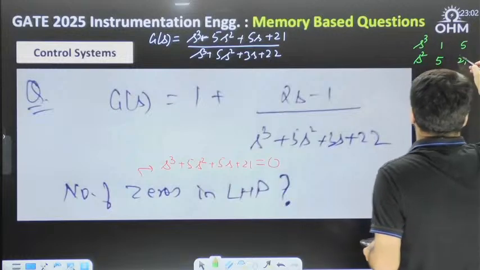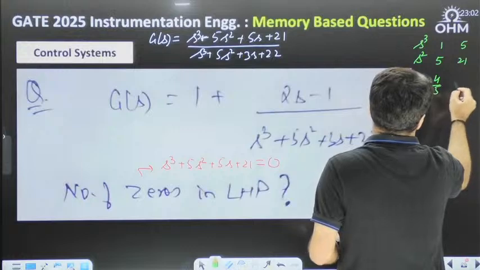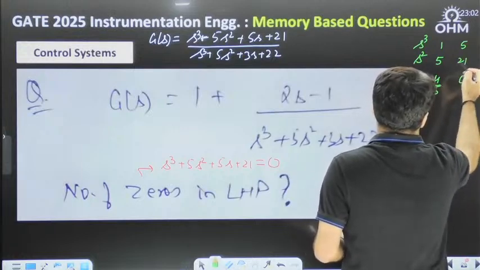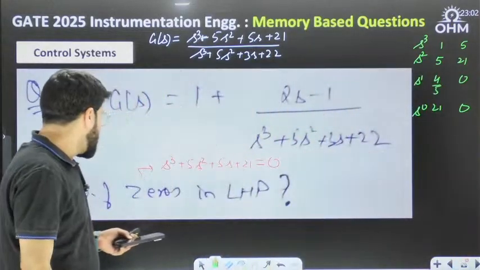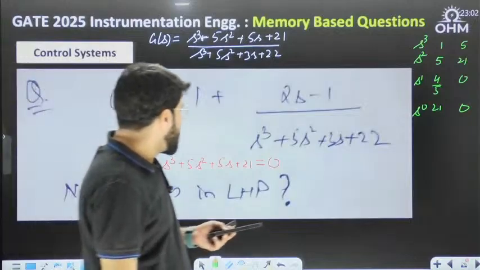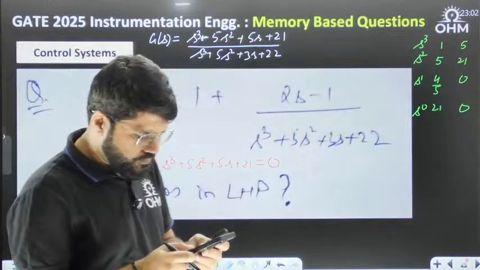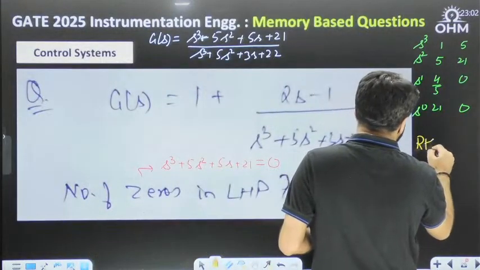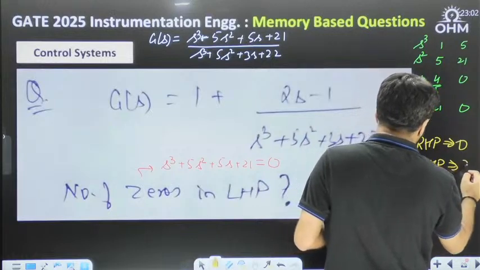So sign change, no, not coming up. This is 25 minus 21, 4 divided by 5, and this is 0. So s power 0, this into 21 divided by this, 21 and 0. Then there are no zeros in the RHP, so all are in the LHP. No sign change means there is nothing in the RHP. So all are in LHP. It's a cubic equation, so all three must be LHP.